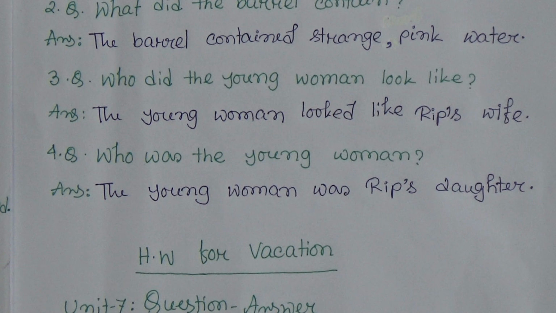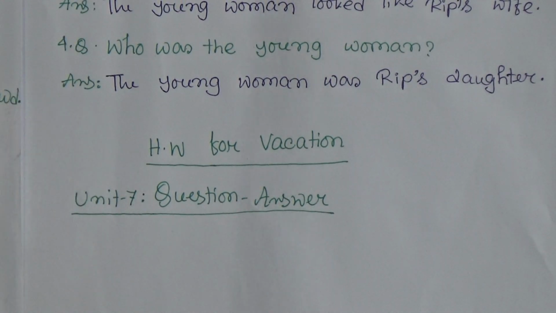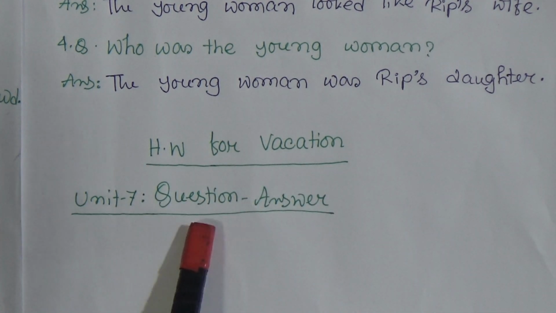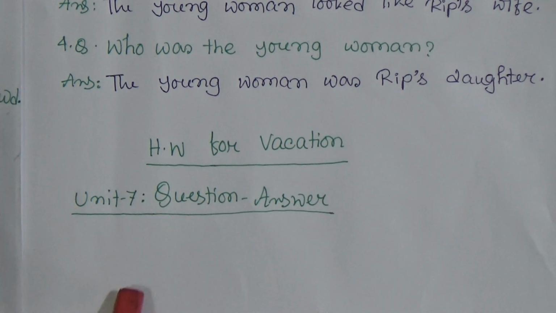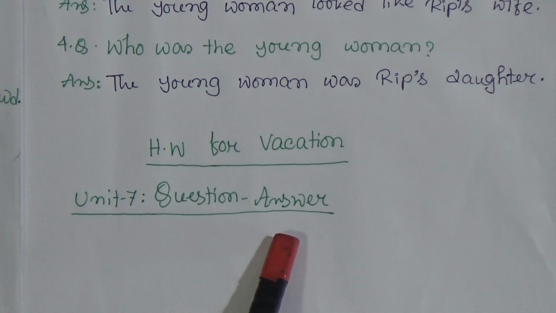So students, now this is your HW for vacation. Unit 7 question answer. That means these 4 question answers are your HW for vacation. And students, you have to submit your HW after the vacation. So HW for vacation is Unit 7 question answer.